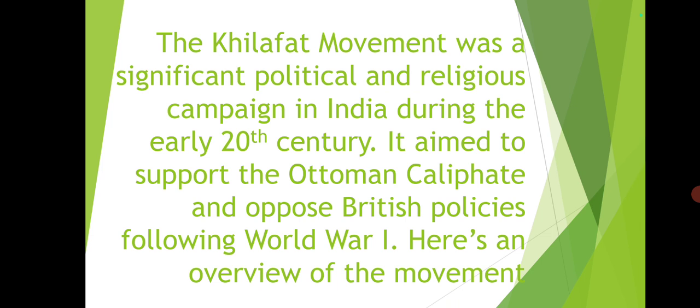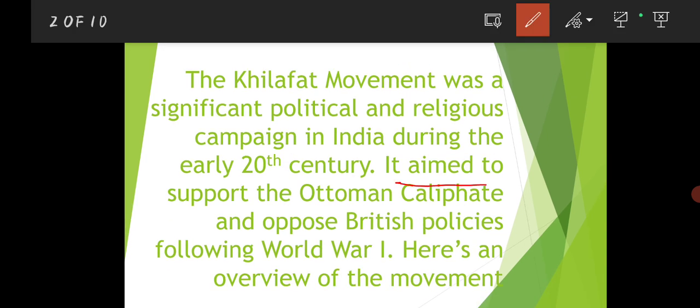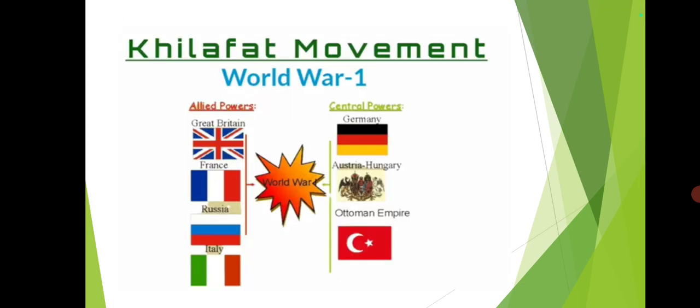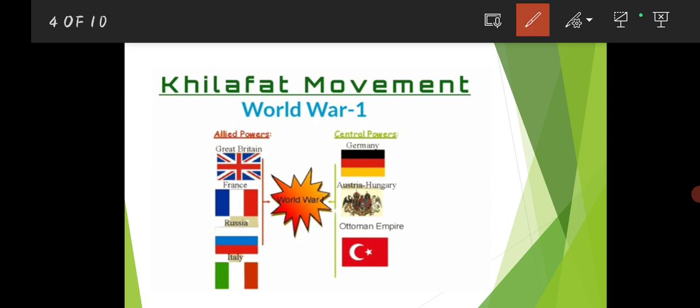So, the Khilafat movement aimed to support the Ottoman Caliphate and oppose British policies following World War One. Why following World War One? See, in World War One, there were two powers: Allied powers and Central powers. Central powers consisted of Germany, Austria-Hungary, and the Ottoman Empire. The Ottoman Empire was run by the Sultan of Turkey. Allied powers were victorious in the First World War, and after that they signed the Treaty of Sevres, which stripped the Ottoman Empire, the Sultan of Turkey, of his kingdom and his power. That was not acceptable to the Muslims.